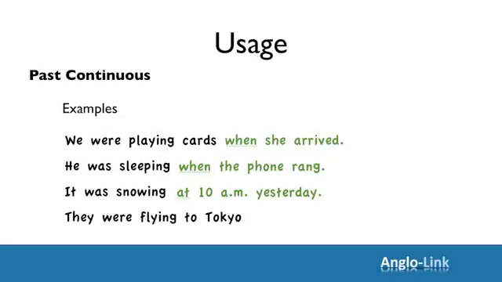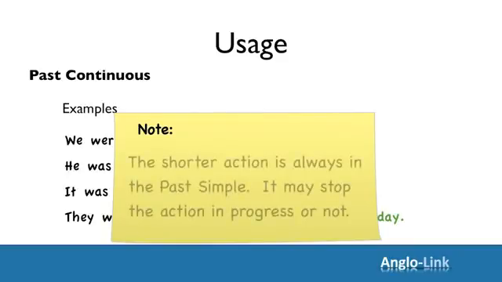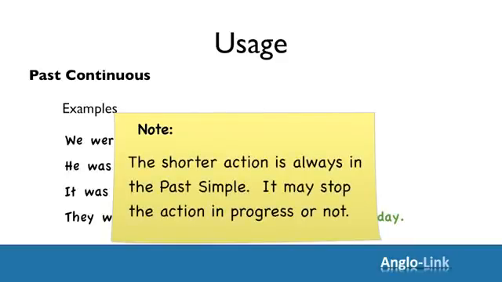They were flying to Tokyo at this time yesterday. Note that the shorter action is always in the past simple tense. This past simple action may or may not stop the action in progress.